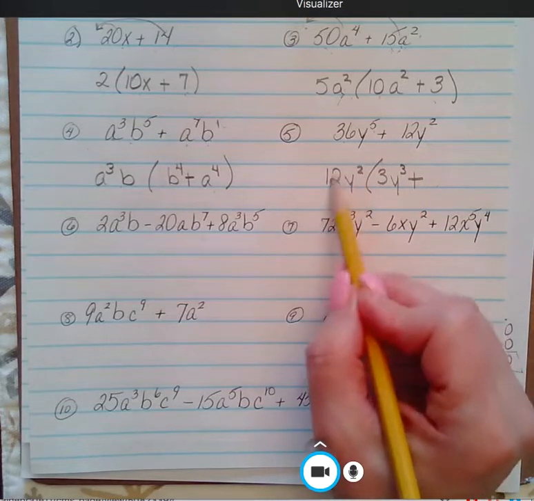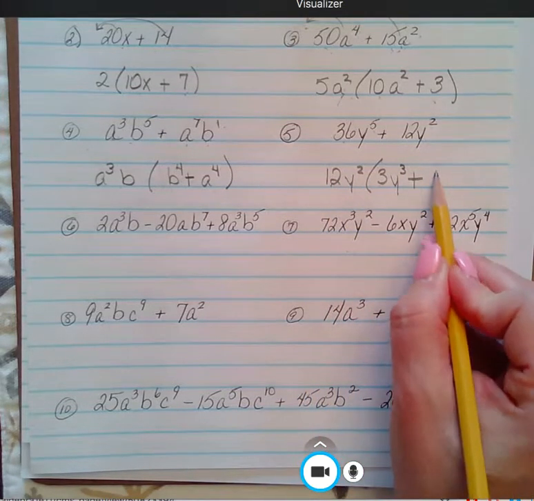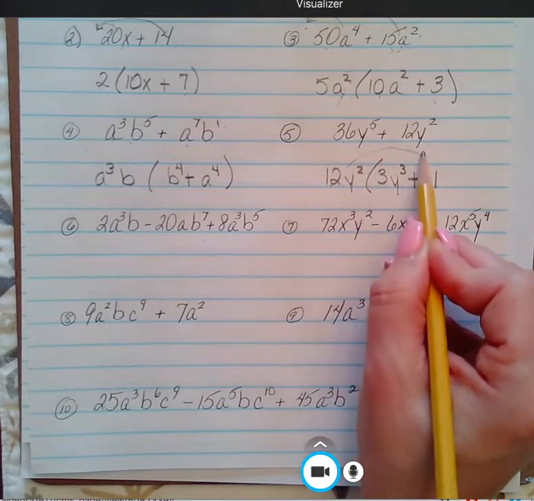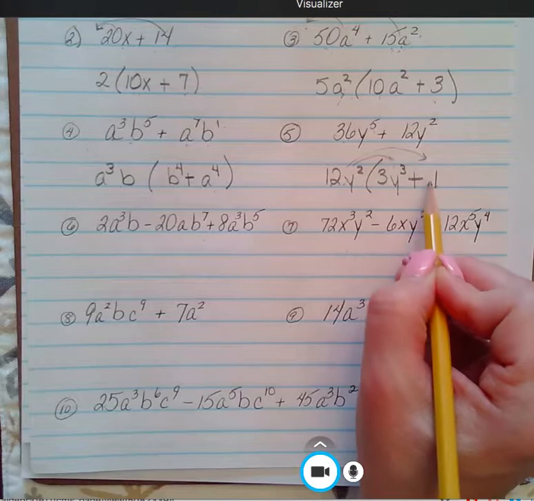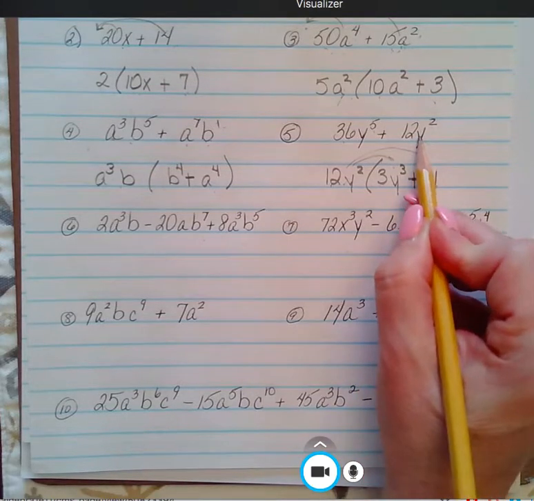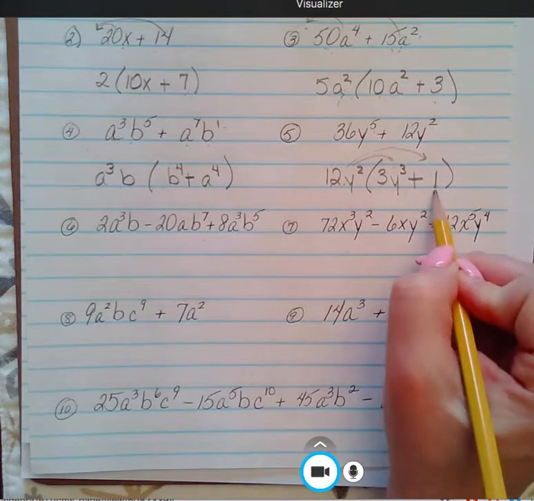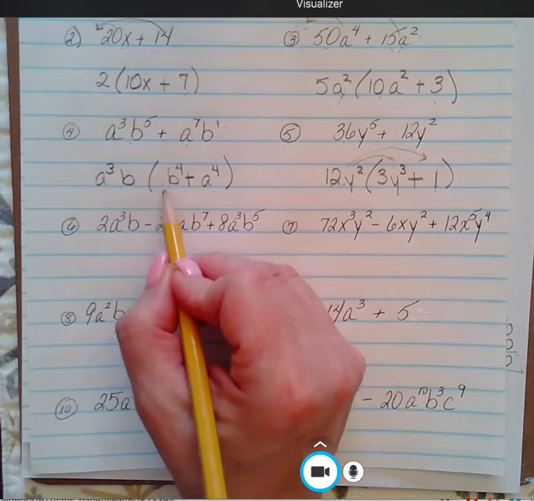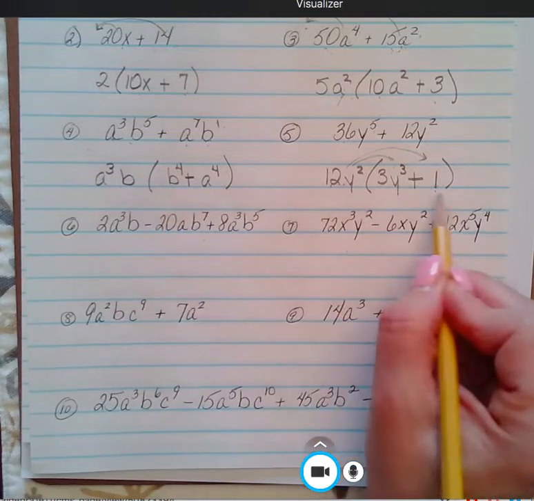So I have to make sure there is something here so that when I distribute, my 12y squared will give me 12y squared. So you have to have that 1 as a placeholder. We kind of started off over here with a 1 for just in case, and we didn't need it. Here you do.